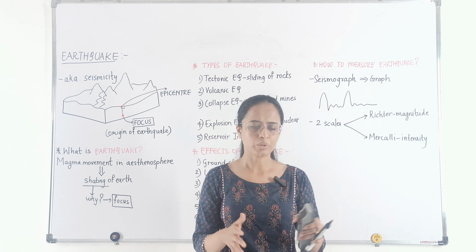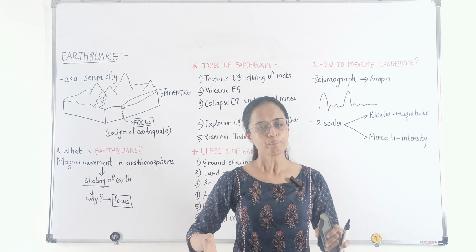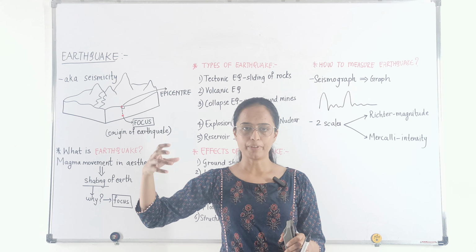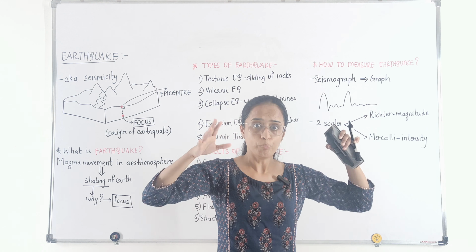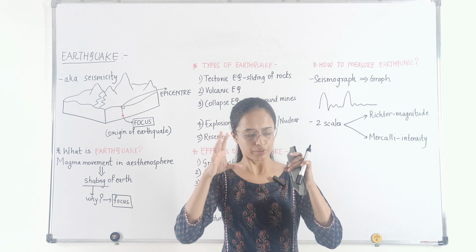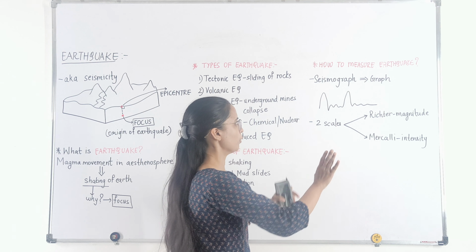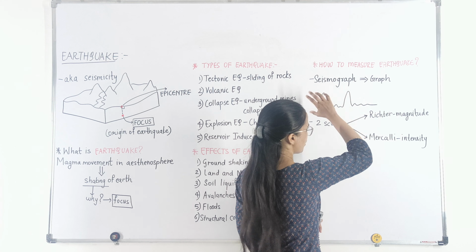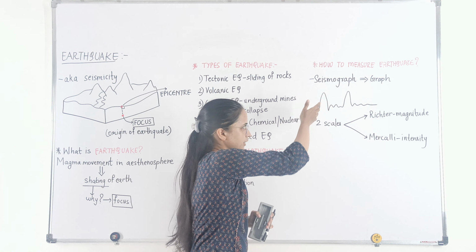In a normal graph also we have 2 axes, we have scales that have been defined for that particular graph. Similarly, if you want to measure how big an earthquake is, first a graph is drawn, which is called a seismograph. Just for your understanding, I have drawn a sample figure; the seismograph might not look like this.